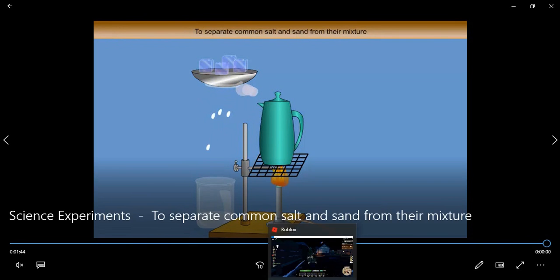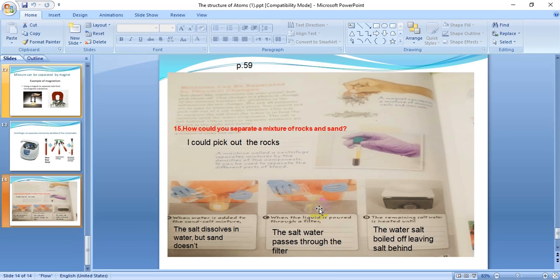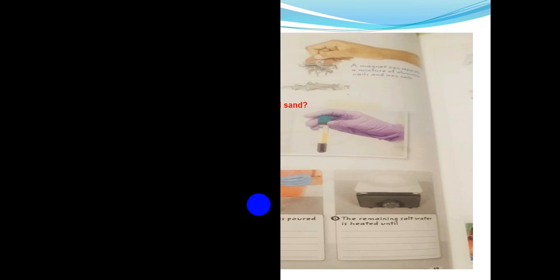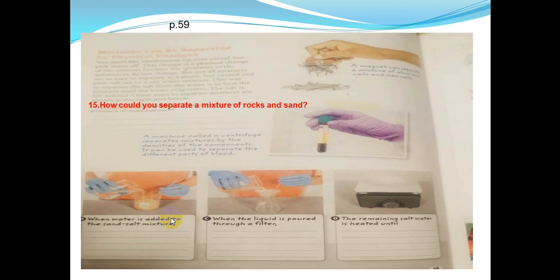Okay, so let's now solve the question here. In this part, when water is added to the sand and salt mixture, what will happen? What will dissolve? The salt dissolves in the water but the sand doesn't, like what we saw in the video, the salt dissolved but the sand settled out in the mixture.